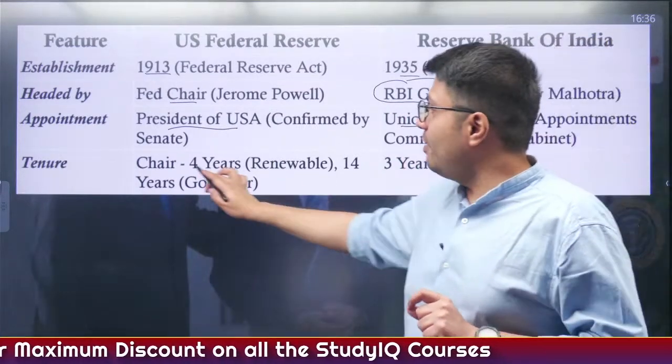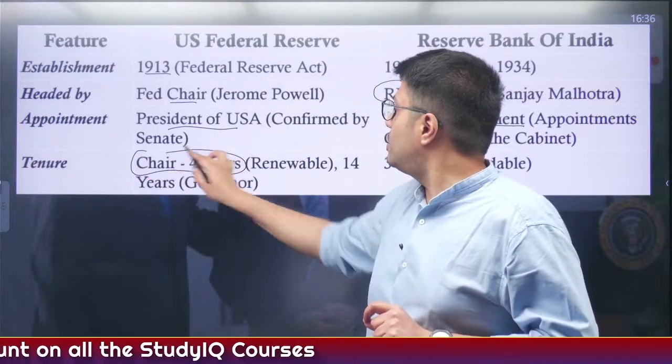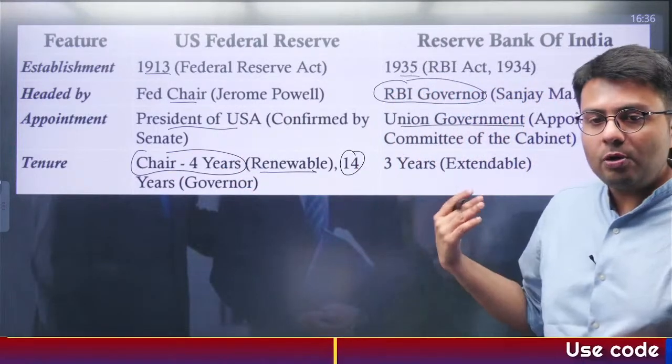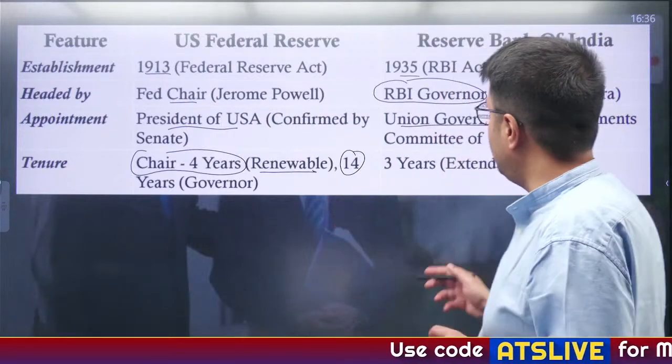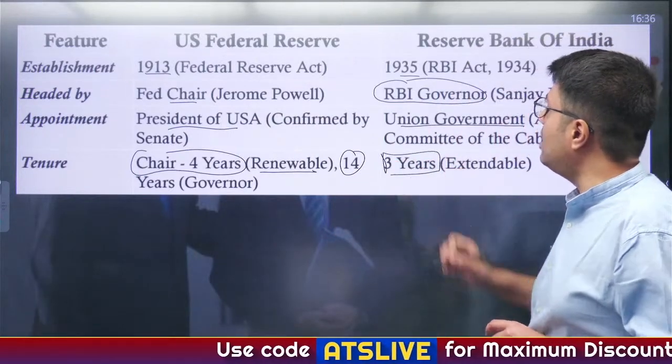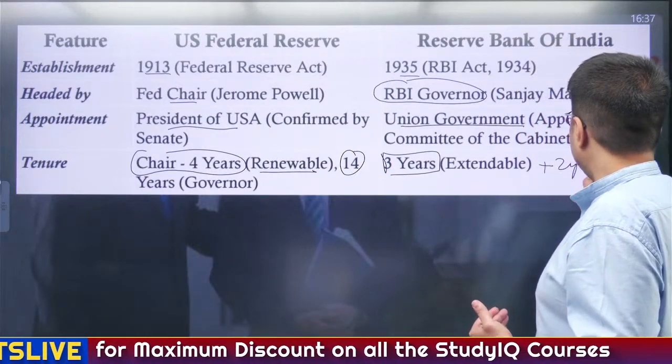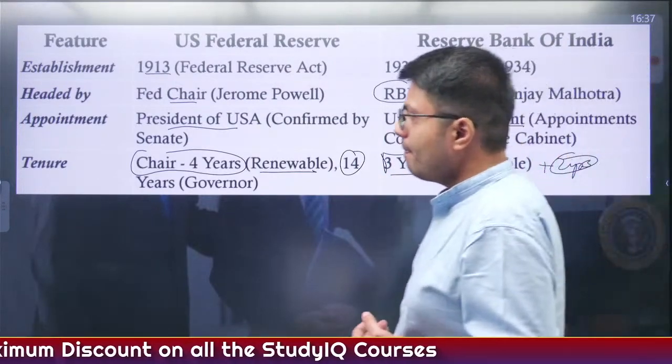The tenure for the Chair of the Federal Reserve is 4 years, which can be renewed, and for other members, known as Governors of the United States Federal Reserve, it is 14 years. Whereas for India's RBI Governor, the term is 3 years, which can be extended to a maximum of 2 years, right? Any doubts?